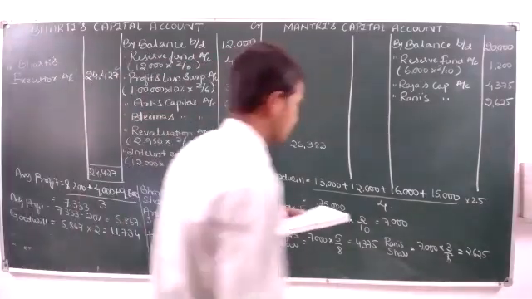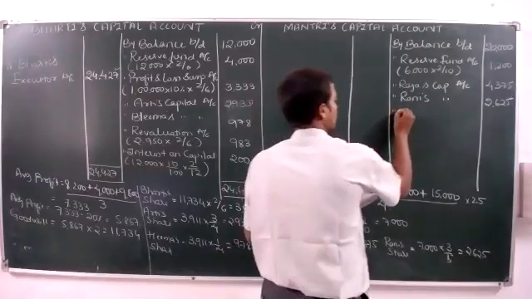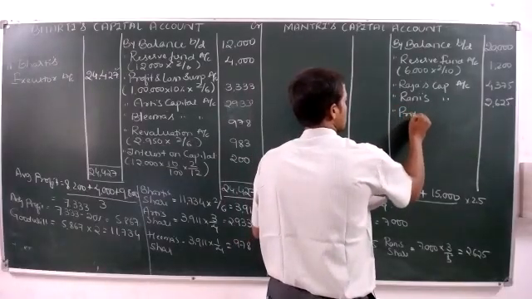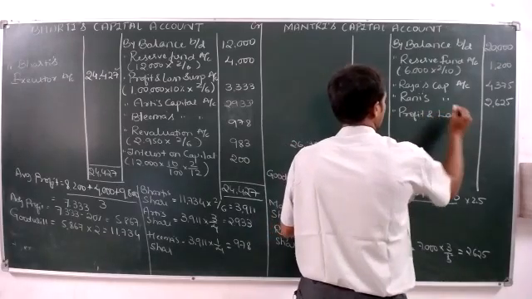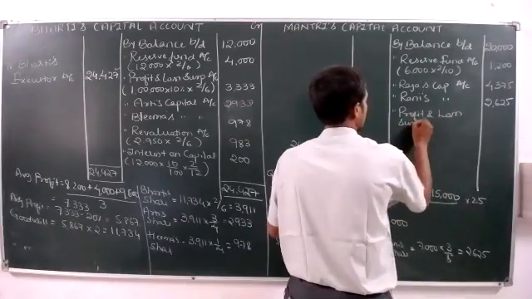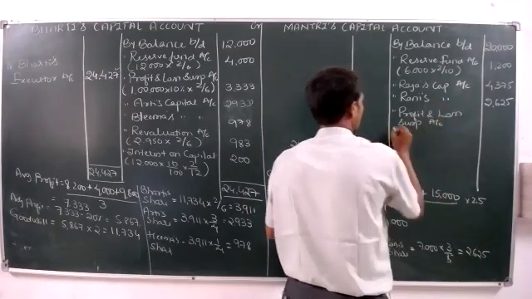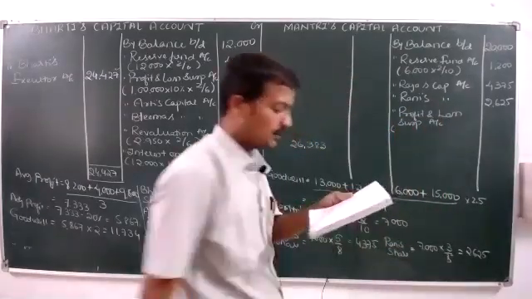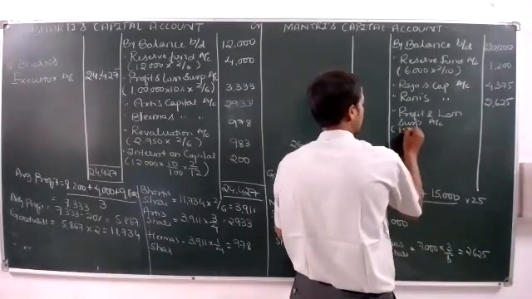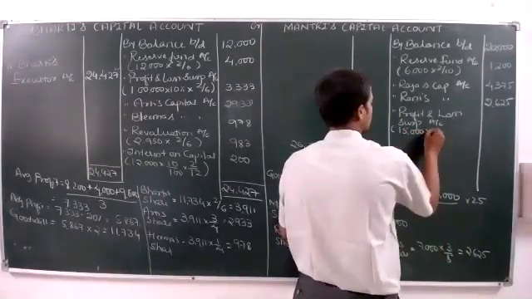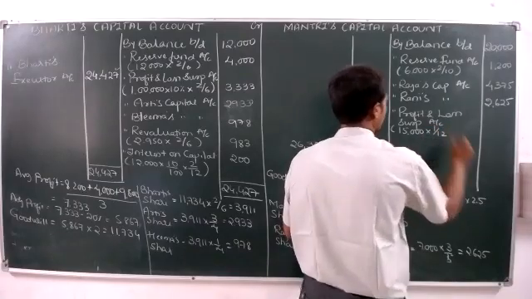Then next is by profit and loss suspense account. This should be calculated on the basis of last year's profit, and the last year's profit was 15,000, and he lived only for 1 month.